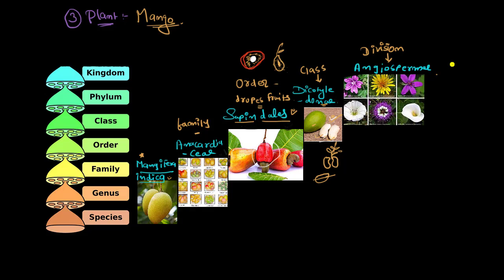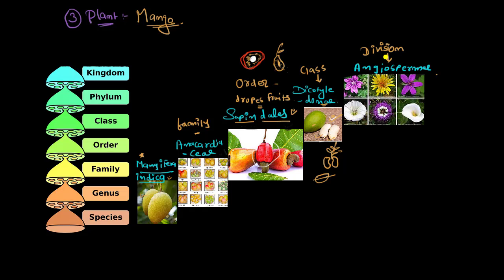All of them are in the same division called angiosperm, and all these angiosperms that are dicotyledons, who have drupe fruits, who have the same kind of external appearance, are called Mangifera indica. I hope you got this example too.